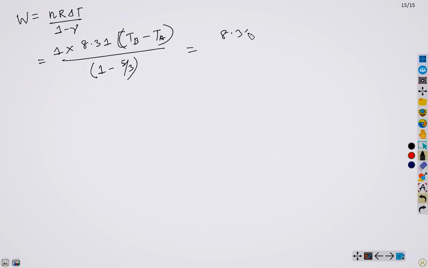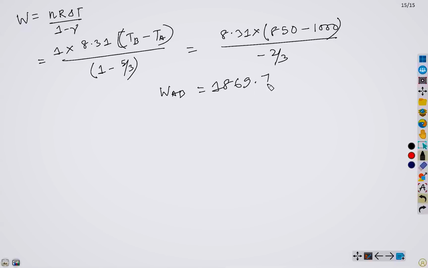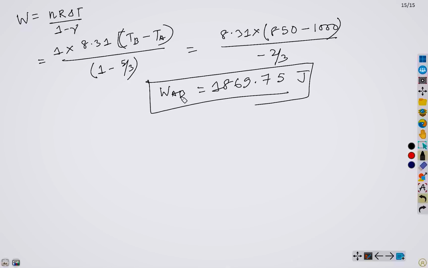With TB as 850, TA as 1000, and the denominator minus 2 by 3, simplifying we obtain 1869.75. I am writing this as W_AB because the process is from A to B. So the work done is this one.